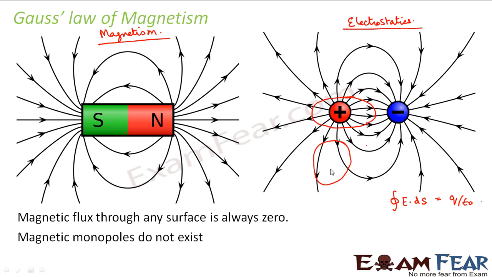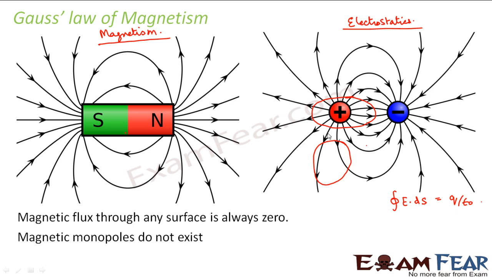In this case, the charge enclosed is 0, so the integration of E dot ds will be equal to 0. And what does that mean? That means the number of lines entering this surface is equal to the number of lines leaving the surface.